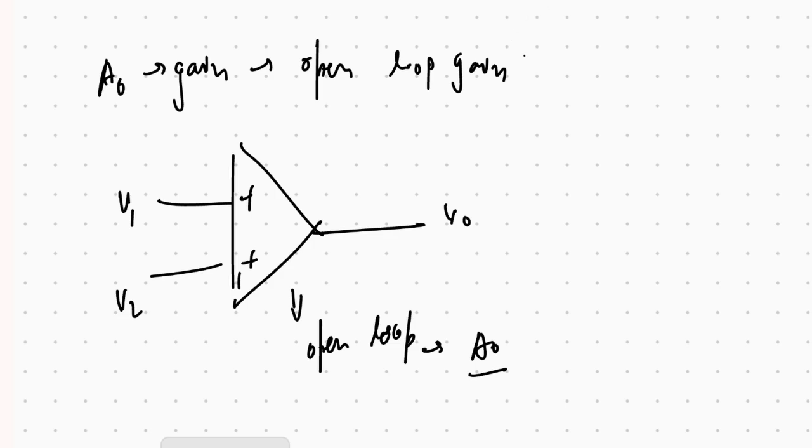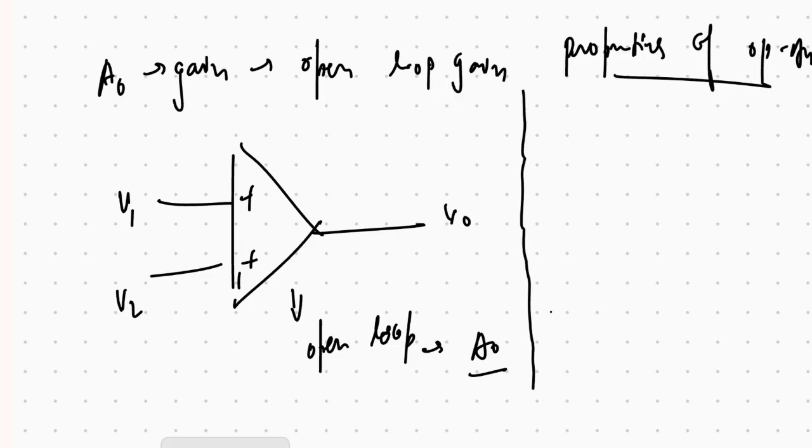Then we have some properties of op-amp. The first property is that input impedance is infinite, so it can't change the signal which it tries to measure. The second is output impedance is equal to 0, so it can drive any device without losing the clarity of its signal.